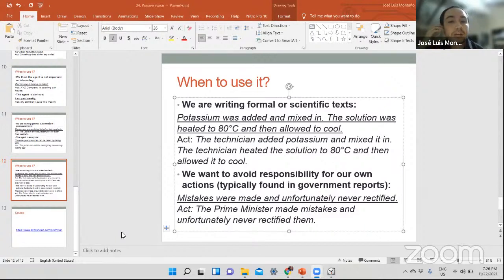Okay, because it's your own responsibility, or you don't want to mention the person who really did it. Those are the two cases, all right? So formal writing, and to avoid responsibility or not to blame someone for something bad that happened. So I'm going to see how you're doing, and we're going to try to check.